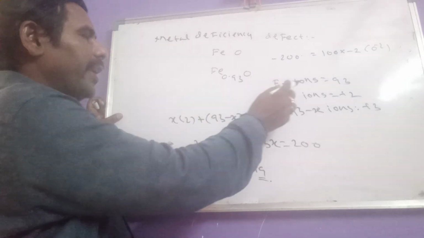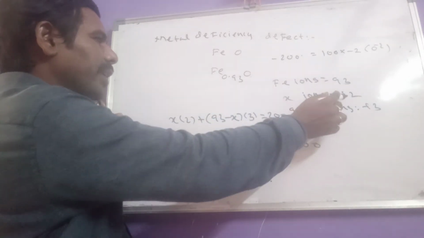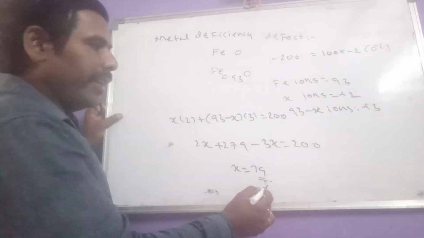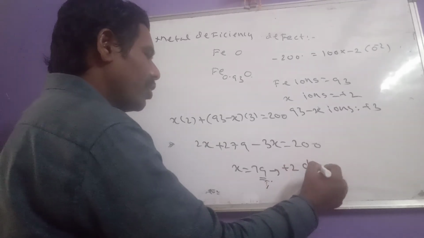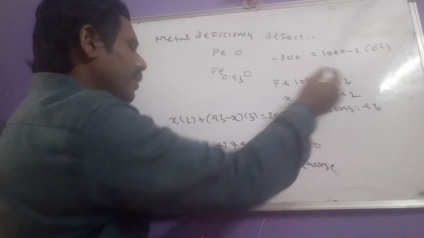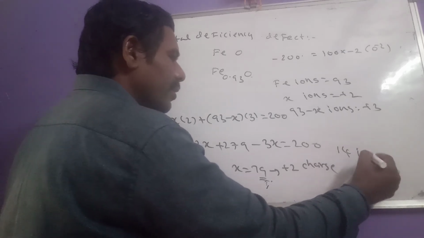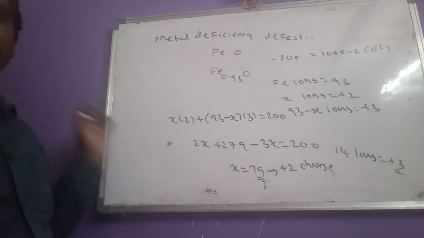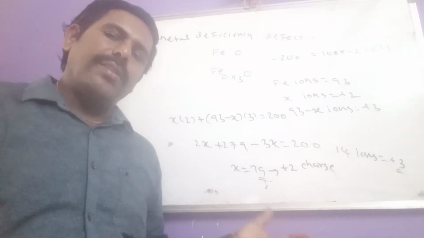That means out of 93 iron ions, 79 have plus 2 charge. And 93 minus 79, that is 14 ions, have plus 3 charge. Now we can give this answer even without calculation.